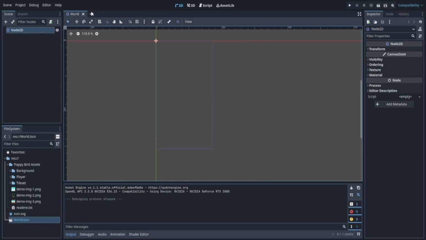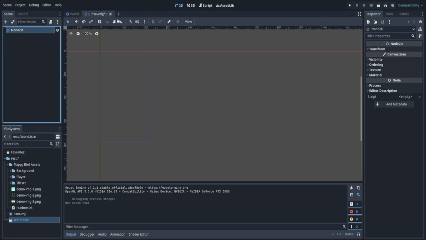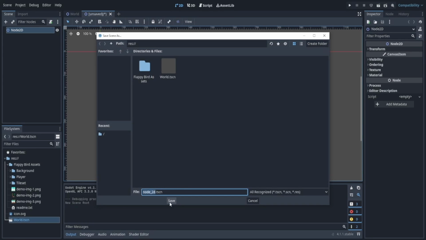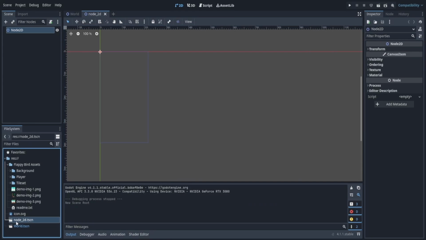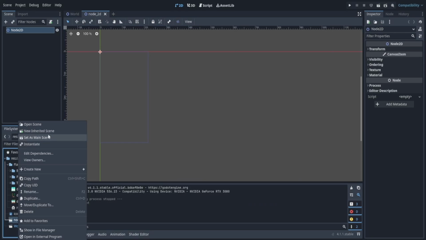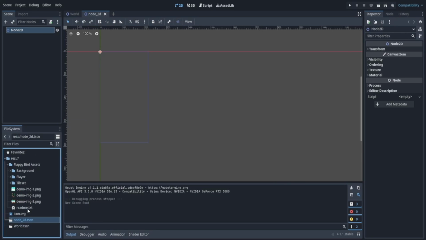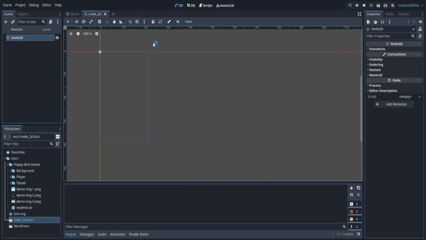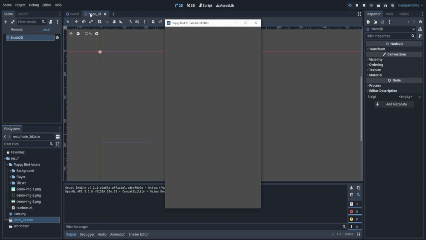Now, let's create another scene. Let's create this scene just for the sake of having it. So I'll save this as Node 2D. If I right click this, here we go. Now we have this that says set as main scene. So now if I play, it looks the same, but it's now going to be running the Node 2D instead of the world. And I can actually confirm this by going to the left.